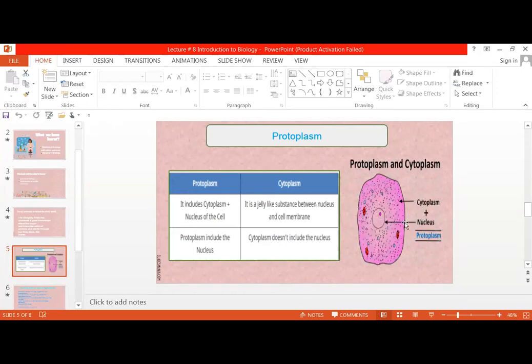If we study cytoplasm plus nucleus combined, the whole is called protoplasm. It includes both cytoplasm and the nucleus. Cytoplasm is a jelly-like substance surrounded by the cell membrane.